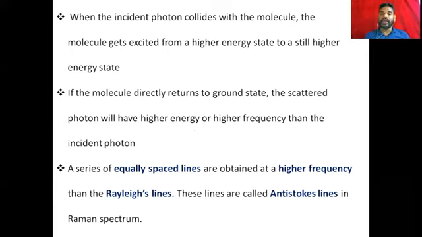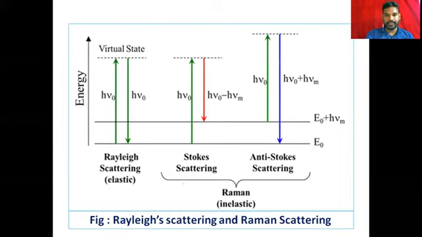So it is called anti-Stokes line, and here is their position in the frequency graph, you can understand easily here. This is the Rayleigh scattering. So excited from here to the virtual state and coming back to the same ground state.